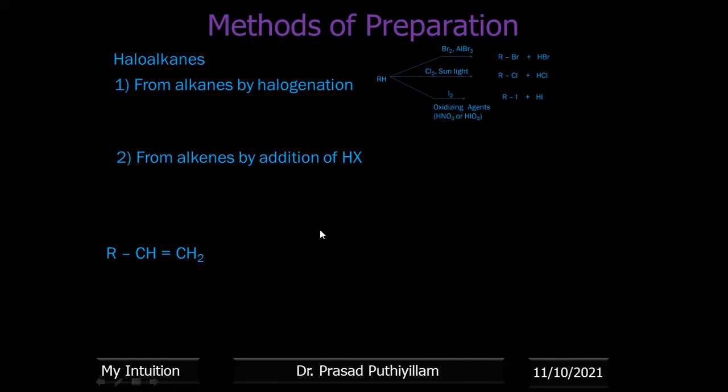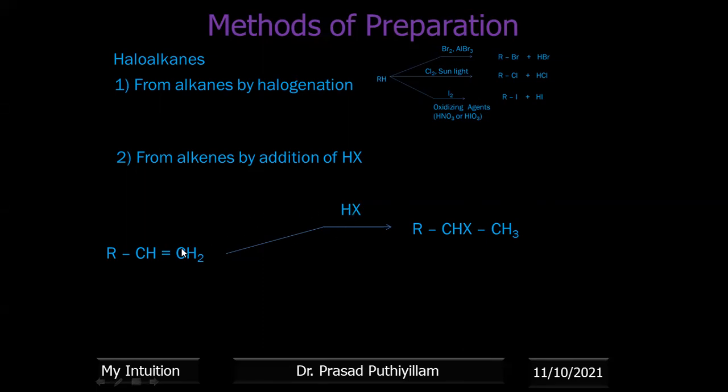Okay, so while adding HX, say for example HX is added, we can say that HX is a polar molecule. Okay, it becomes H plus and X minus. So H plus initially will attack this pi bond system. It will attack in such a way that an intermediate carbocation will be formed. The carbocation should be stable. So if H is added to the carbon containing more number of hydrogen atoms, a positive charge will be formed. That means this electron will go to the carbon, H will be added. H is going as H plus.